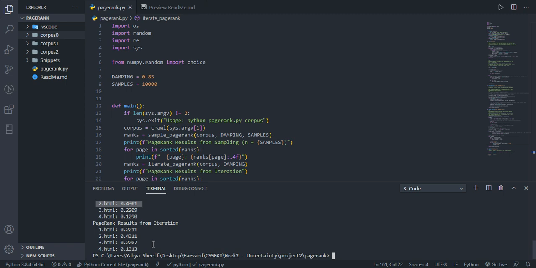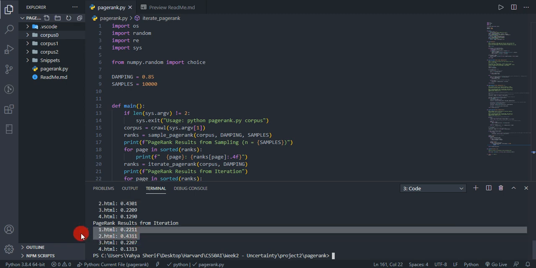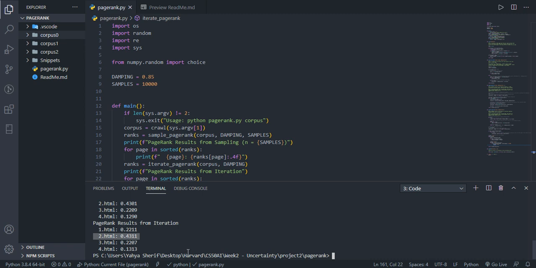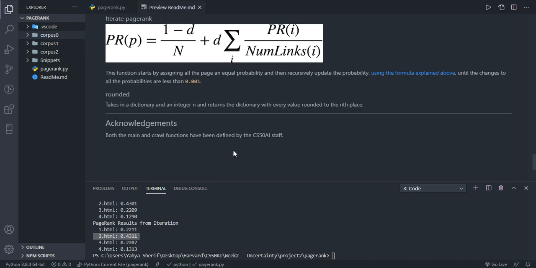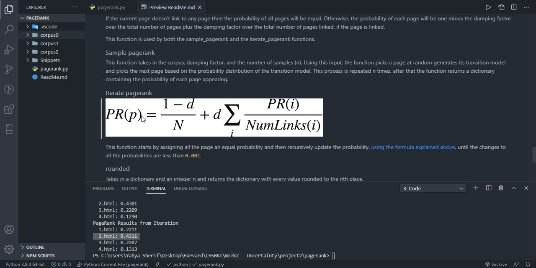And if you look at the result by iteration, we'll find that actually the results are almost identical, since those two are different methods, but they should amount to the same output, which is finding which page is important by our logic here. And so from iteration, we iterated through using the formula. We kept running the formula on all of our PR of P until there was no change of more than 0.001. So just to put it into perspective, we have our formula here. Let this load for a bit. Yeah, so we have our formula here, and then we used it.